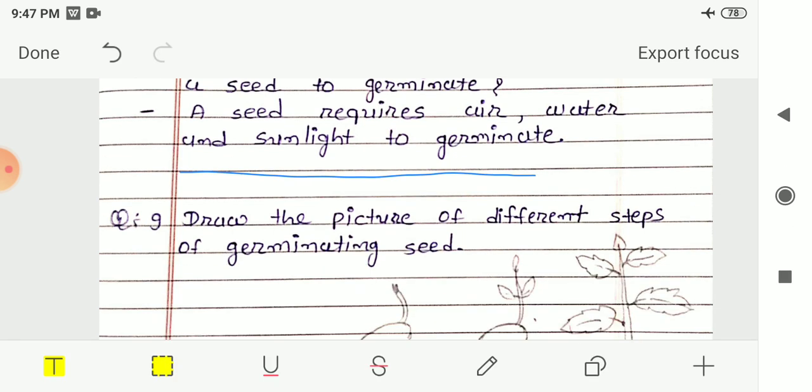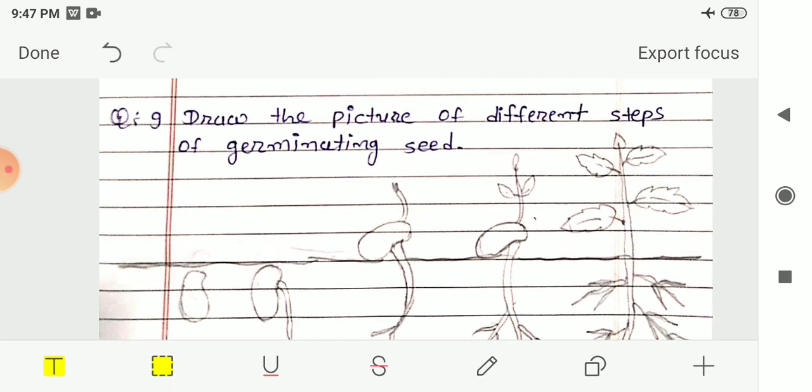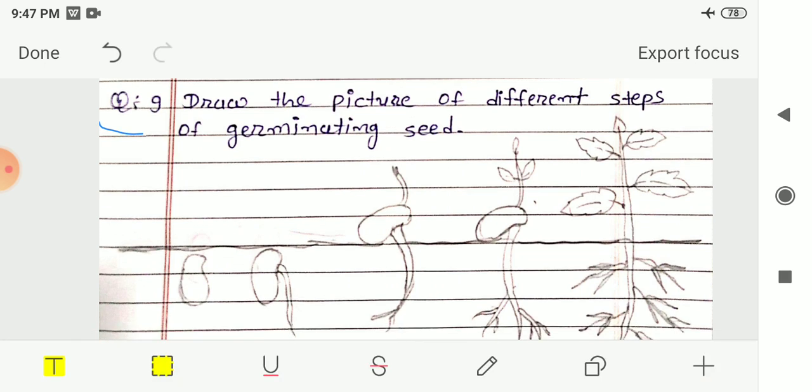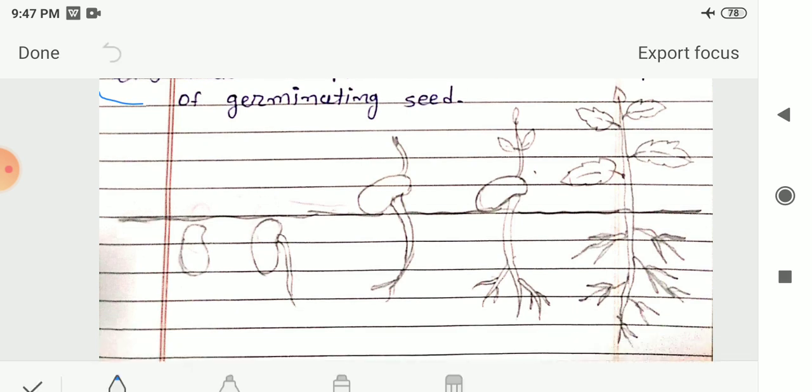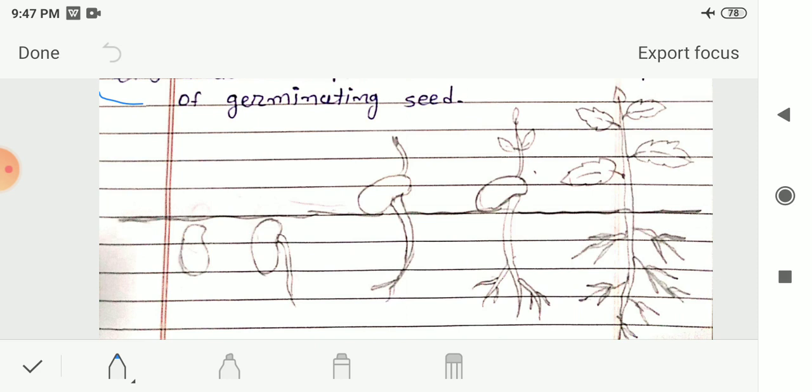Next is question number 9. Draw the picture of different steps of a germinating seed. When the seed germinates, we have to draw the different steps of this process. So here I have shown you 5 different steps of the germination of these seeds. In the first one, the ground level is shown by this line.